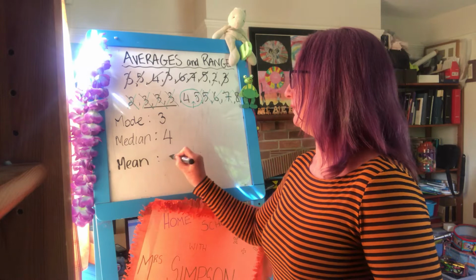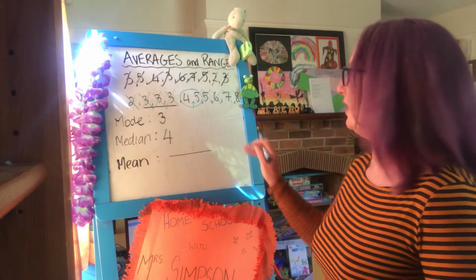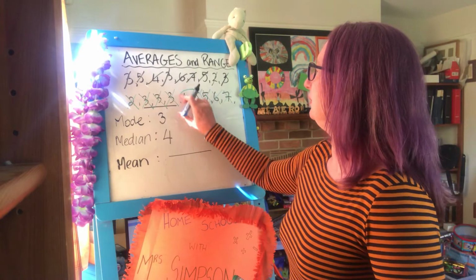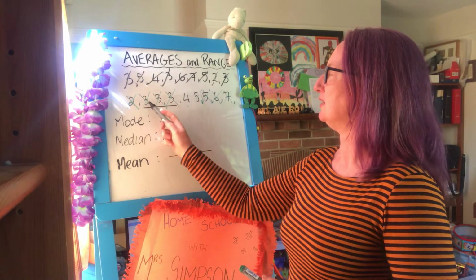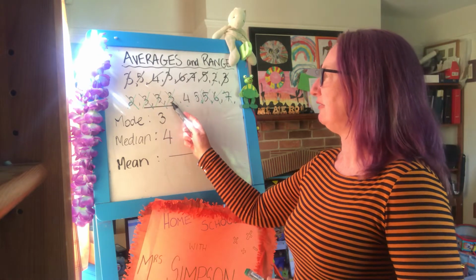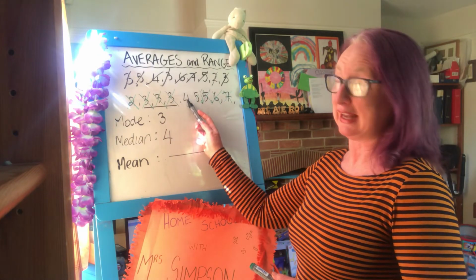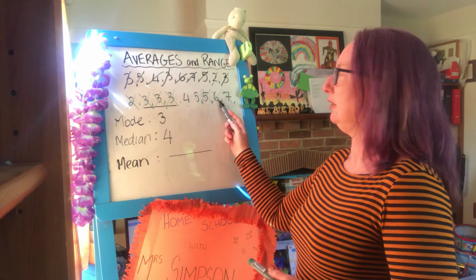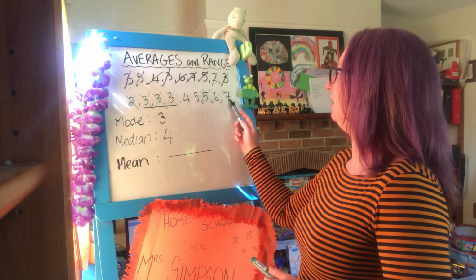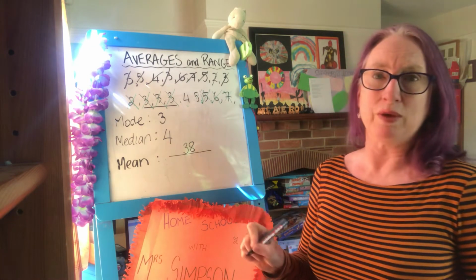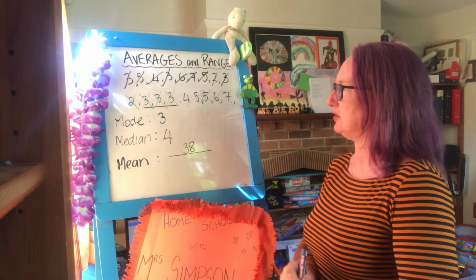So we need to add them all up and divide by how many there are. Let me just get rid of that 8. So once we add up all our numbers, 2 plus 3 is 5, 8, 9, 10, 11, and 4 makes 15, 20, 25, 31, and 7 makes 38. So now when we add up all our scores, the total is 38.